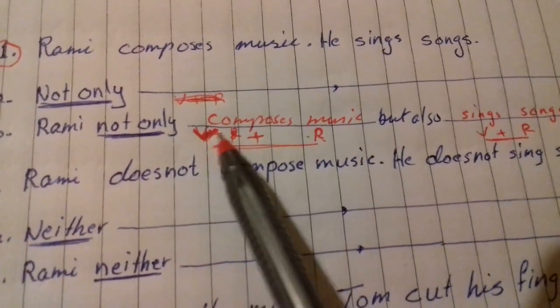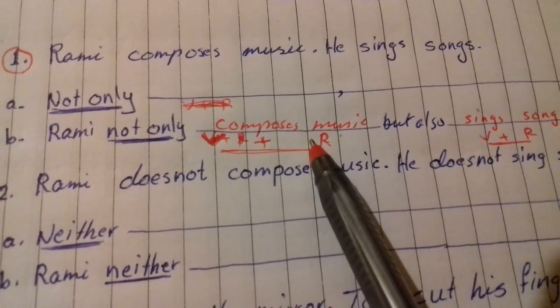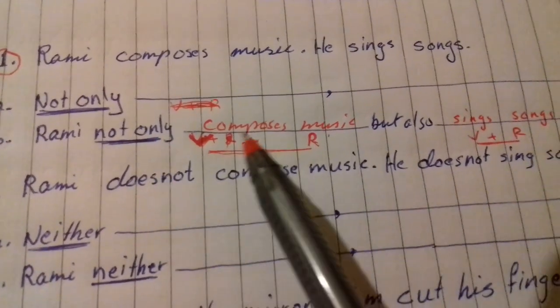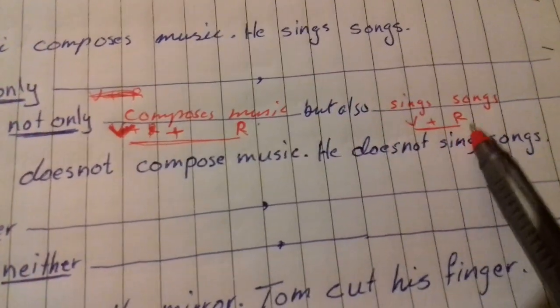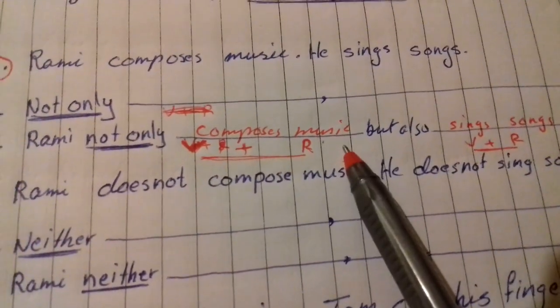So here, as you can see, the balance is that of verbs. When we add a verb to the not only, we must add a verb to the but also. This is very important in this lesson.